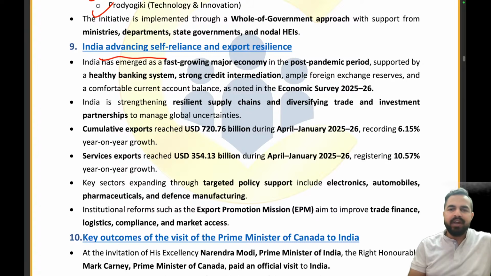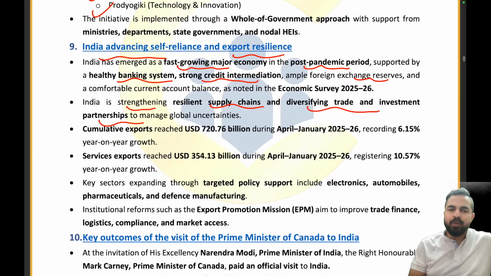India advancing self-reliance and export resilience. Guys, India has emerged as the fastest growing major economy in the post-pandemic period. And we have seen how exactly we have become the fastest growing major economy because of the healthy banking system, strong credit intermediation, and ample foreign exchange reserves. India is strengthening resilient supply chains and diversifying trade and investment partnerships.